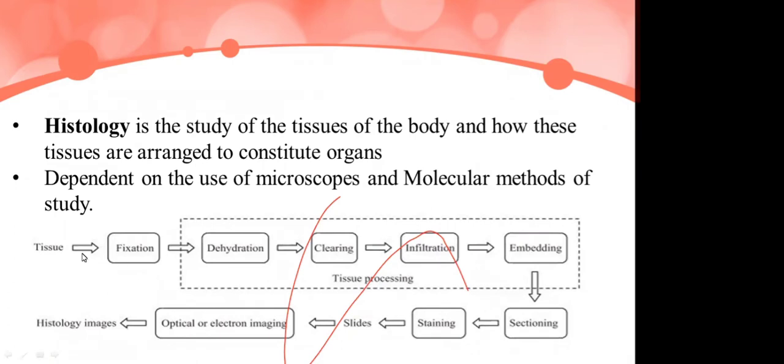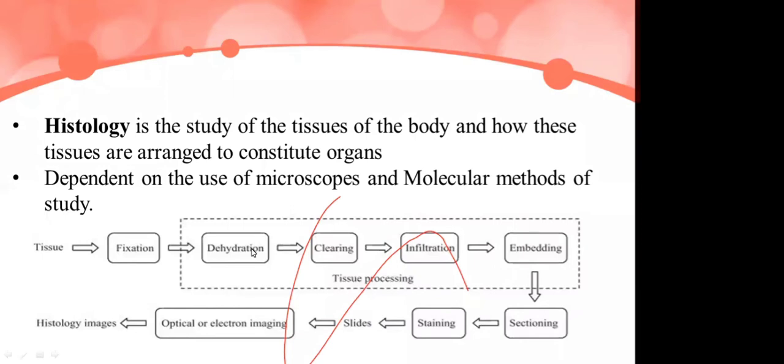So a tissue is taken and these processes are carried out: fixation, dehydration, clearing, infiltration, embedding, then sectioning, then staining. Then with the help of a cover slip, we'll be seeing the slide through the electron microscope or the optical microscope. After all these procedures are completed, viewing the tissues with the help of the microscope is what we call histology.